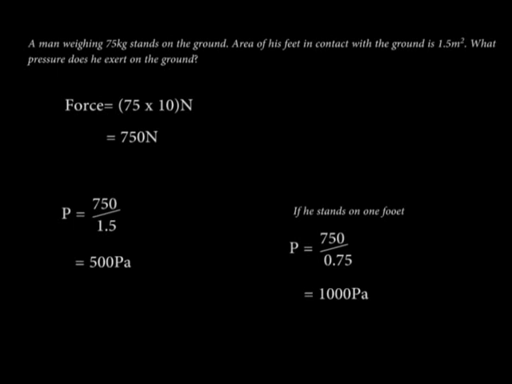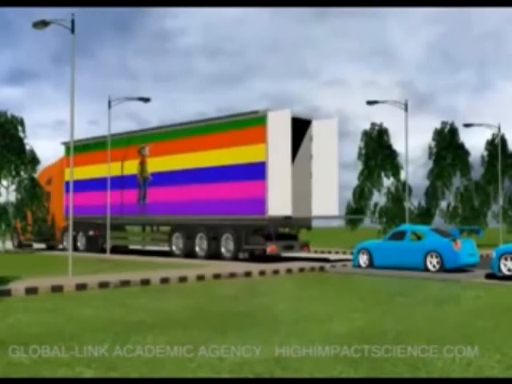It is therefore not surprising that trucks carrying heavy loads usually have many tires as compared to light and small cars. This increases the total area in contact with the road. By distributing the weight or the force over a large area, pressure is tremendously reduced. Otherwise, the tires would burst due to the high pressure exerted on them.